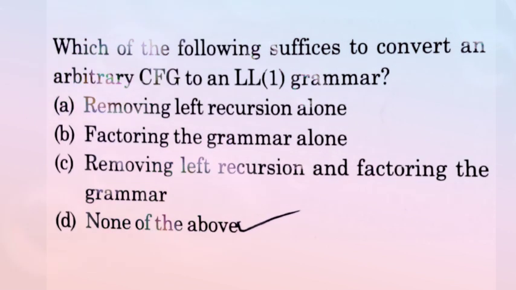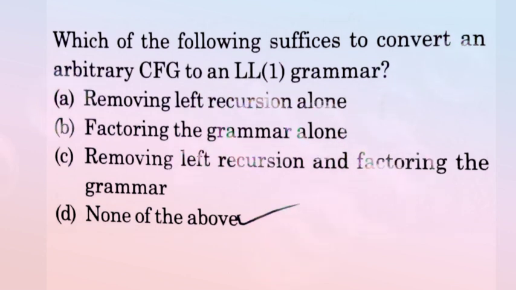Which of the following suffices to convert an arbitrary CFG to an LL(1) grammar? There are four options, A, B, C and D. Here all of these are incorrect, meaning none. Option D is correct, none of the above. Why?